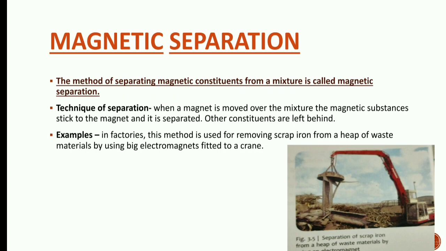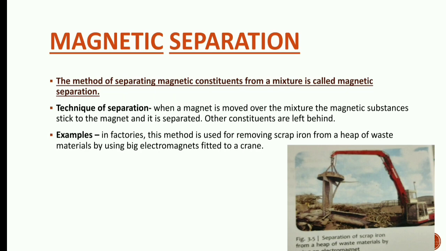In this technique, simply a magnet is used over a mixture of magnetic and non-magnetic constituents. And as the magnet moves over, as you can see in the picture, the magnetic substances get stuck to the magnet and they can be easily separated from the non-magnetic substances. Example: in factories, this method is used for removing scrap iron from a heap of waste material by using big electromagnets fitted to the crane.